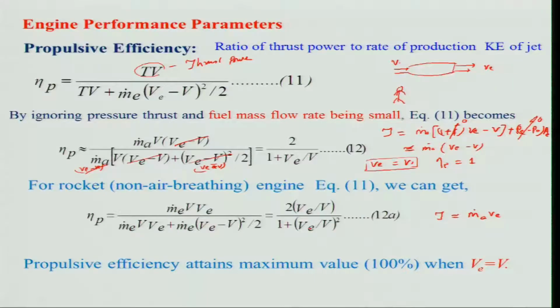I have already discussed that you will get maximum propulsive efficiency when V e is equal to V, that is, exit velocity is equal to the flight velocity. Now, let us look at an air breathing engine and talk a little bit about the efficiency, how it changes with the velocity ratio, that is, exit velocity and flight velocity ratio.